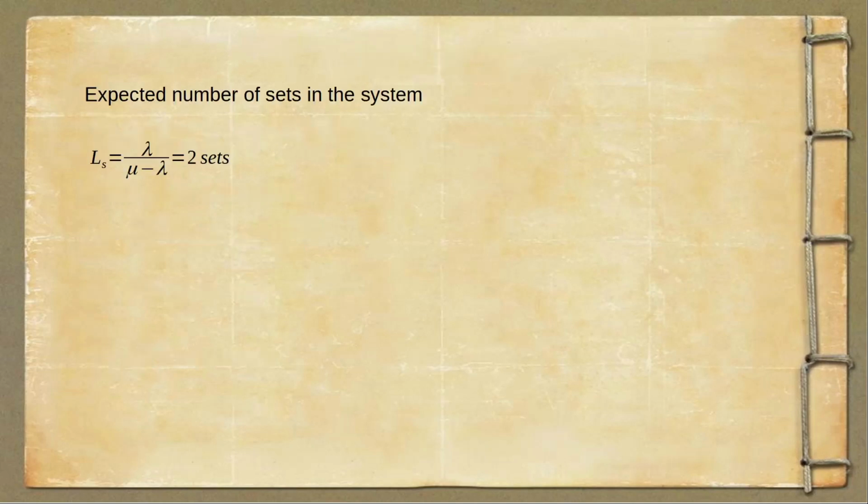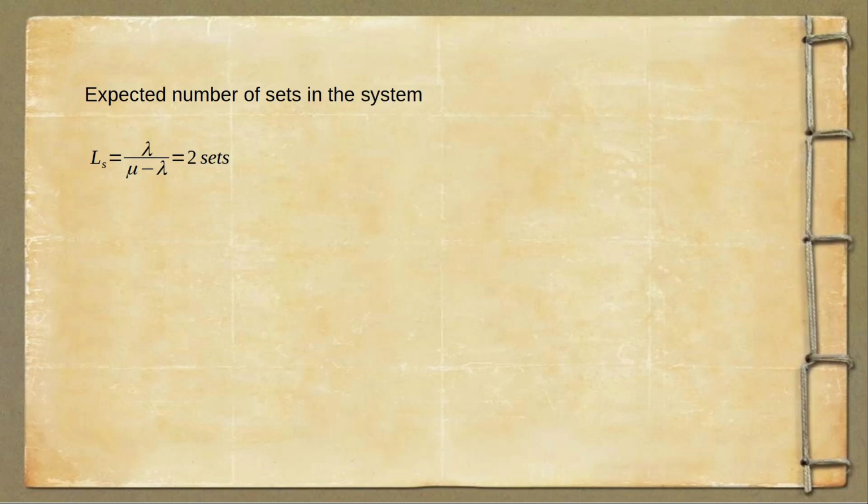Now at any moment, what is the number of sets in the system in any hour, we can say? So that's going to be Ls equal to lambda over (mu minus lambda). That's going to be 2 sets. So at any instant, it just starts now. Now we take an average period of 1 hour. So in that average period of 1 hour, at any instant, a starting instant and going ahead 1 hour, there are going to be 2 sets with him.